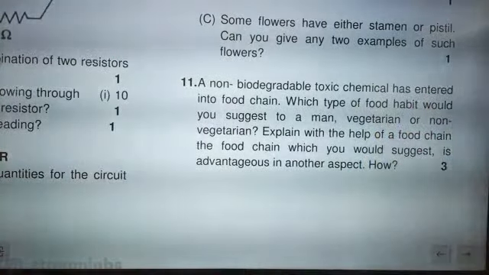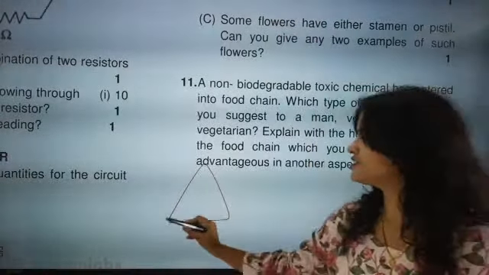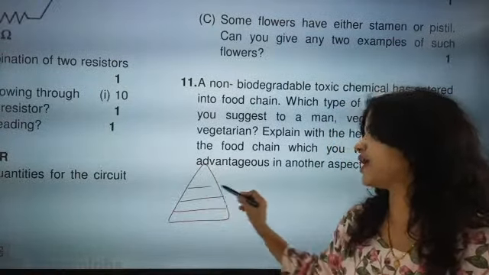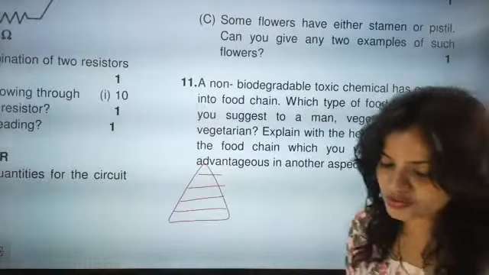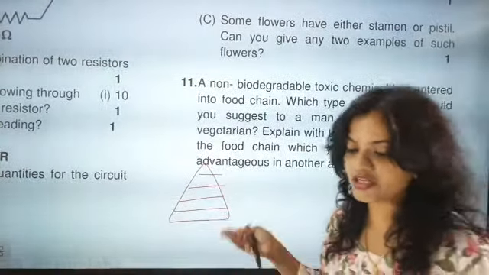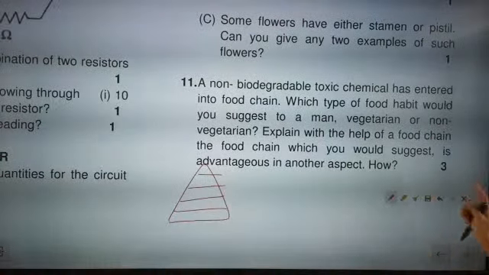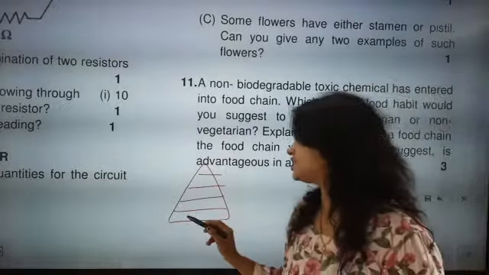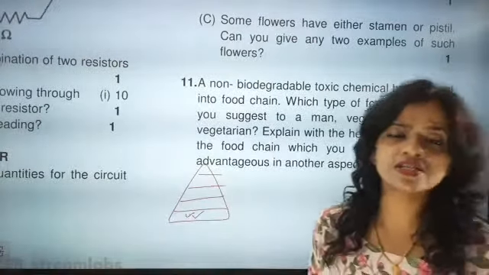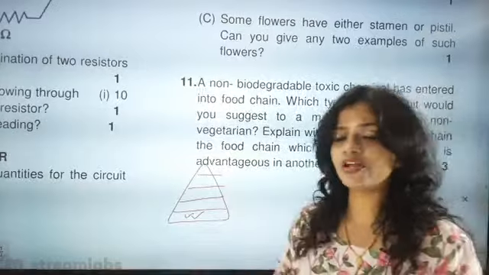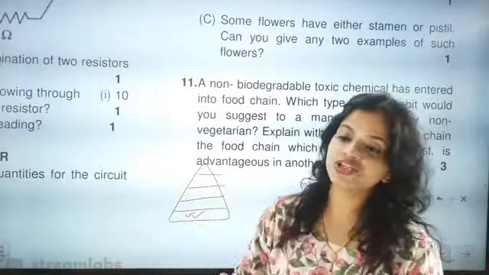Why vegetarian? Because higher in the pyramid, the more animals there are, the energy level keeps on reducing. So vegetarian will be explained with the help of the food chain. At a lower trophic level, the food can give you more energy, because the 10% rule is there. The more you go up in the pyramid, the more the energy content becomes less.